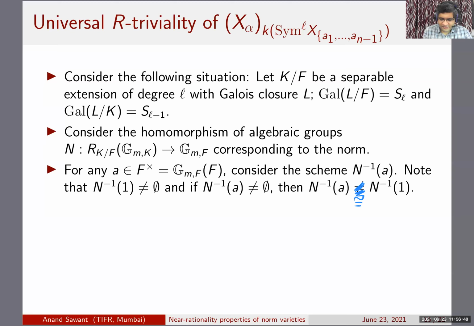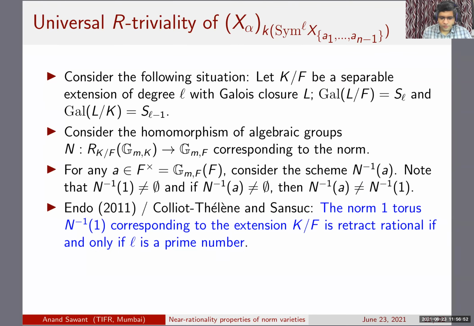There are very nice results known about the norm 1 torus. This is due to Endo, but the direction that I use is due to Colliot-Thélène and Sansuc. It says that the norm 1 torus is retract rational if and only if L is a prime number. Our L is already prime, so we only need the direction that if L is a prime number, then the norm 1 torus is retract rational, and hence universally R-trivial.